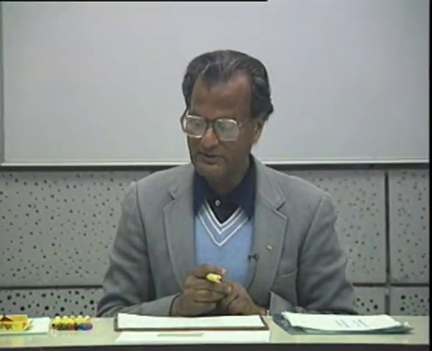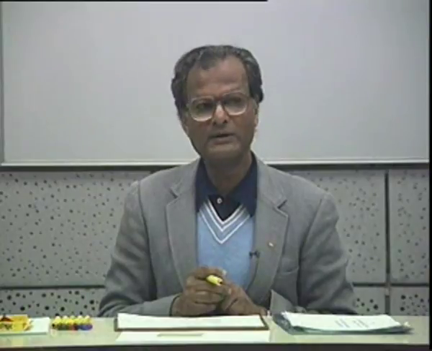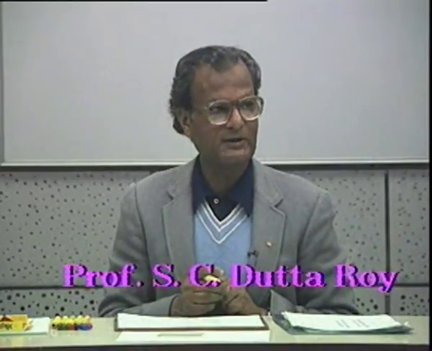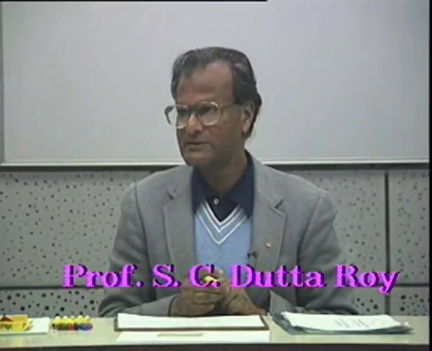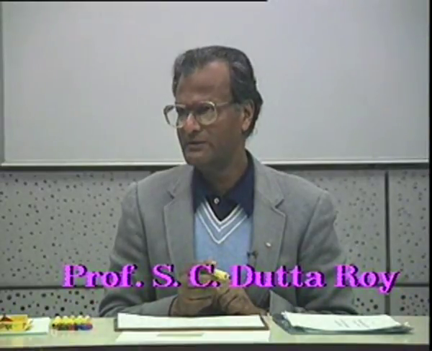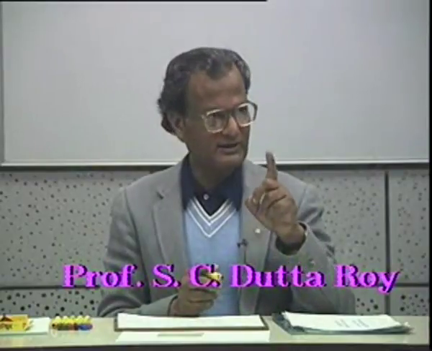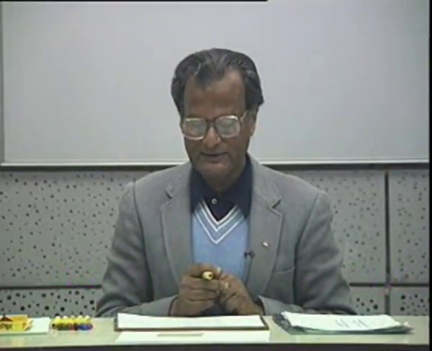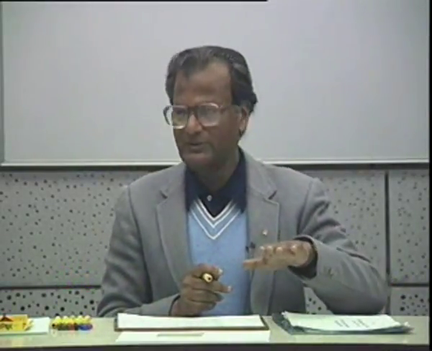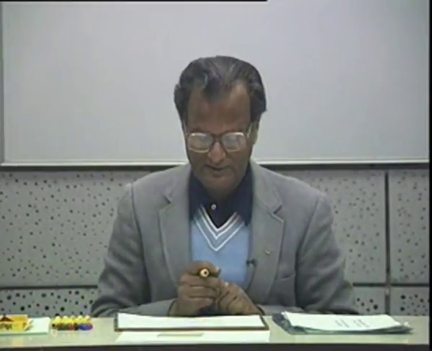You have been acquainted with them in EE110, that is Introduction to Electronic Circuits. Have I told the number correctly? 110? Yes. We will review that knowledge basically from the surface, not going very deep.